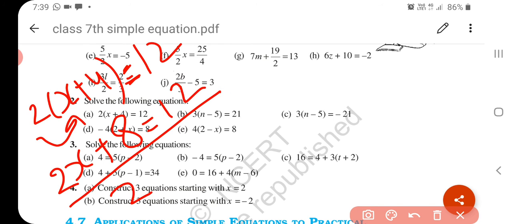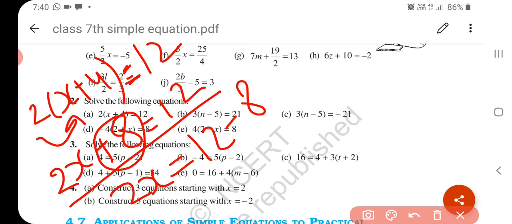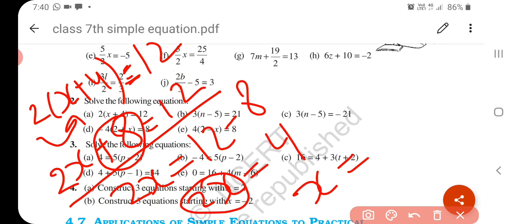So 2x is equal to, here it is plus 8, when we transpose it, it becomes minus. So your new equation is 2x is equal to 4. So x is equal to, when we transpose 2 from RHS, it becomes division. So your answer is 2. Understand? This type you have to solve question number 2a.